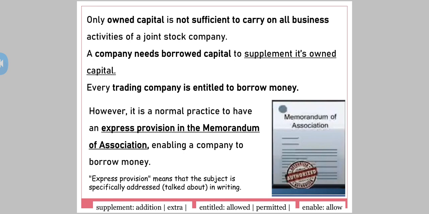But now see here, express provision is there in the Memorandum of Association regarding borrowed capital, which enables a company to borrow money. To enable means to allow. It is allowed in the Memorandum of Association itself that a company can borrow money.